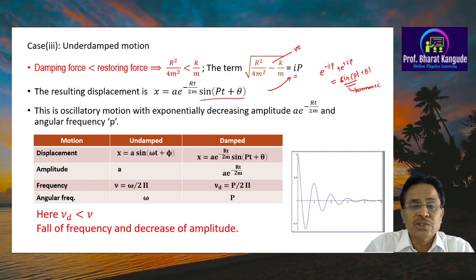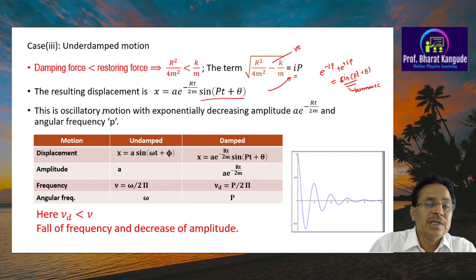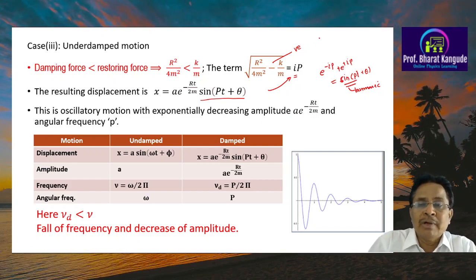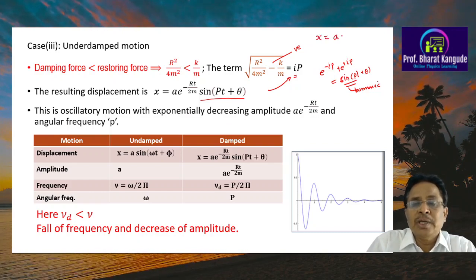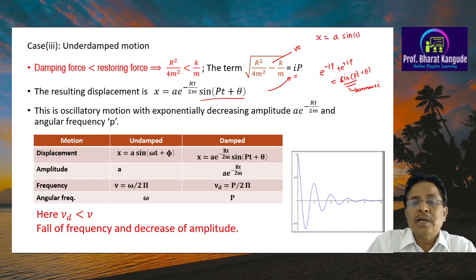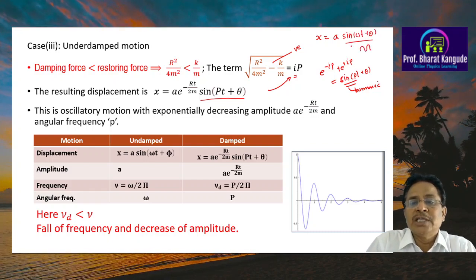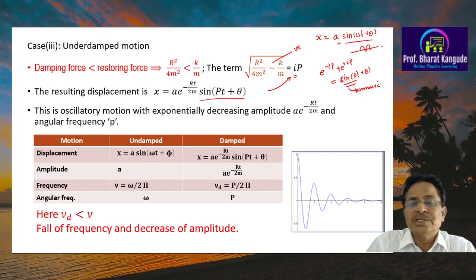Otherwise, this is going to be the solution, this part plus this part, and this is the oscillatory motion with exponentially decreasing amplitude. To have a comparison, in chapter 1 we have seen x is equal to A sine of omega t plus theta, where this function varies from plus 1 to minus 1, and this A is constant, therefore this type of constant motion is there.